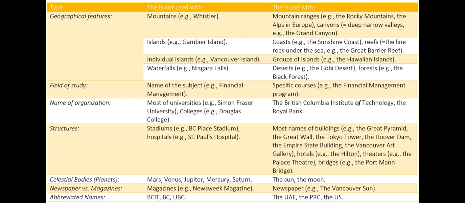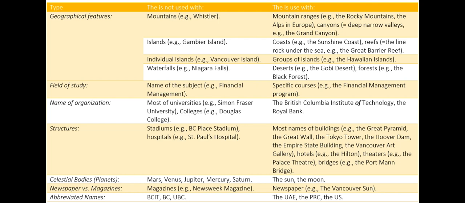Structures, no article with stadiums, for example, BC Place Stadium, hospitals, for example, St. Paul's Hospital. But use the with most names of buildings, for example, the Great Pyramid, the Great Wall, the Tokyo Tower, the Hoover Dam, the Empire State Building, the Vancouver Art Gallery, hotels, for example, the Hilton, theaters, for example, the Palace Theatre, bridges, for example, the Port Mann Bridge.